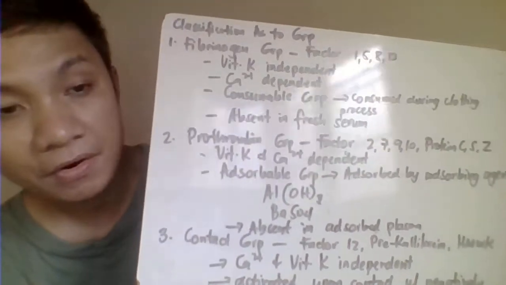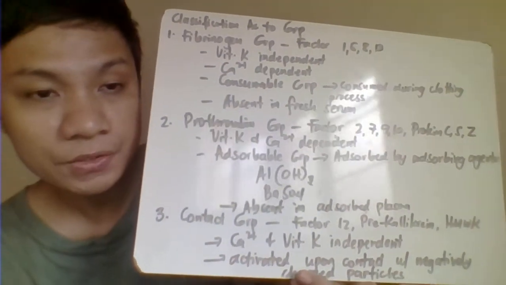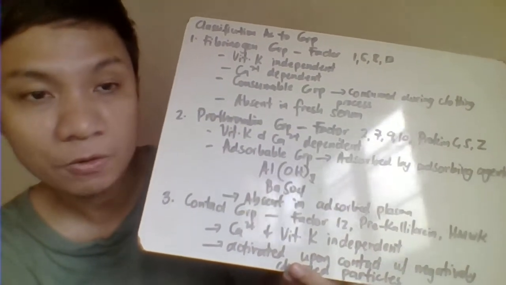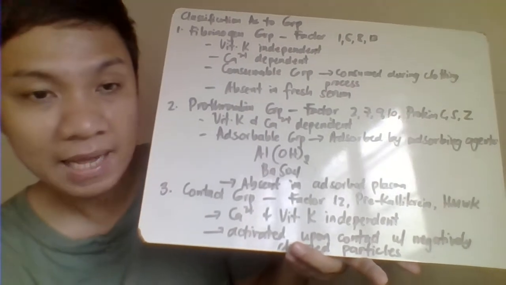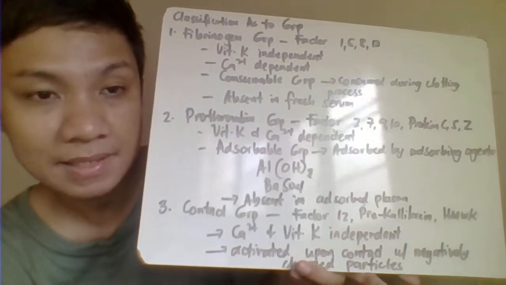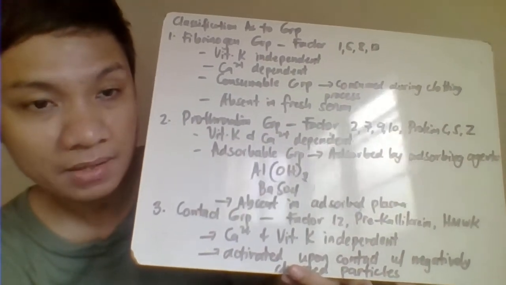Okay, other name of your fibrinogen group here is the consumable group. Bakit sila consumable? Because eventually they tend to be consumed during clotting process. Pag sinabing consumed during clotting process, nawawala sila or they tend to deteriorate upon clotting process.